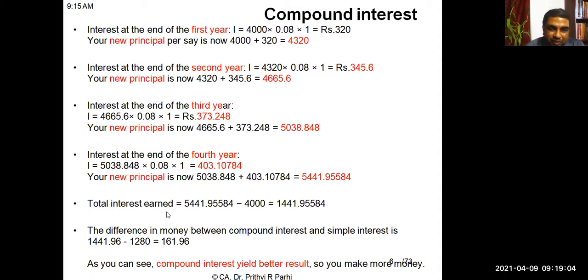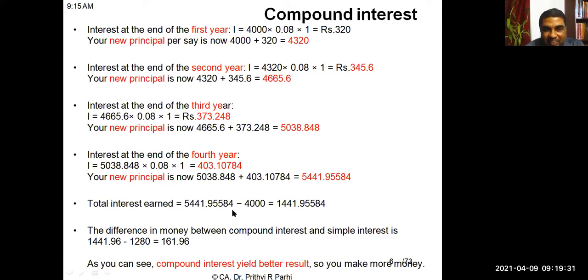5038.848, 5038. And the fourth year interest will be calculated on this amount, and the interest amount will be 403. You see, annual interest is increasing from 320 to 345, then 373, then 403. Okay, so like this, the maturity value will be 5,441.9.